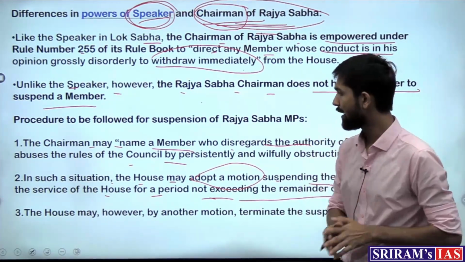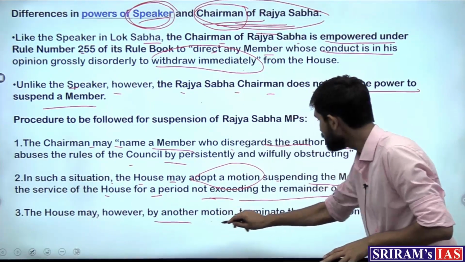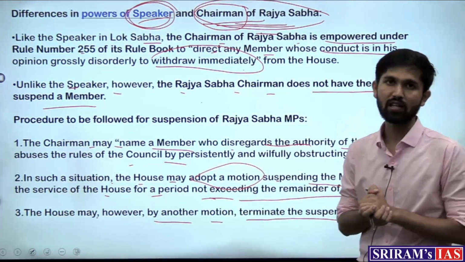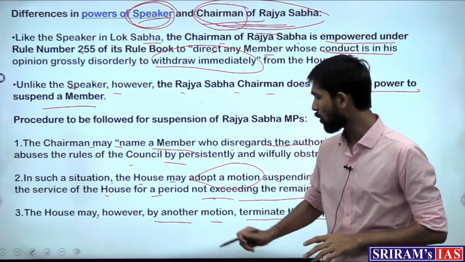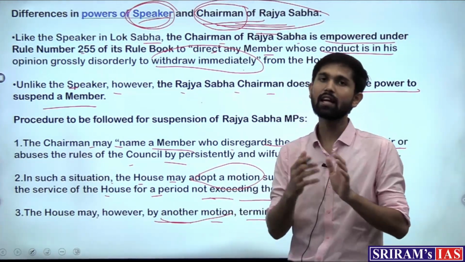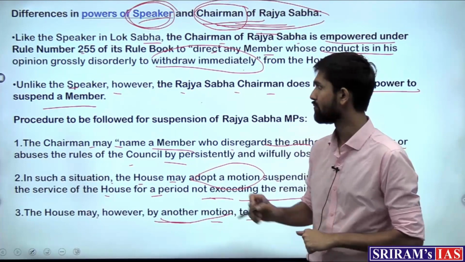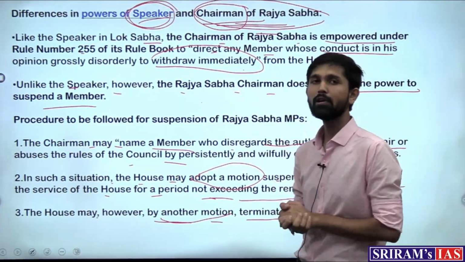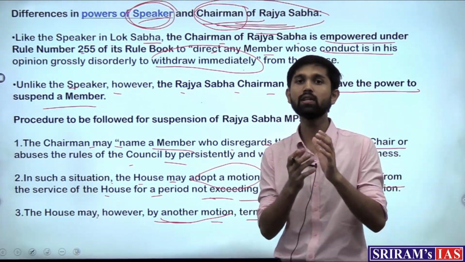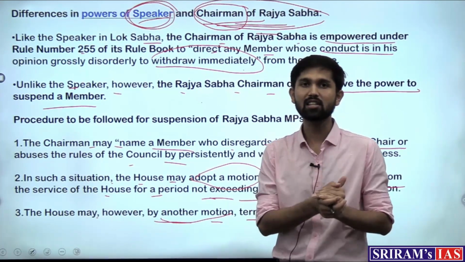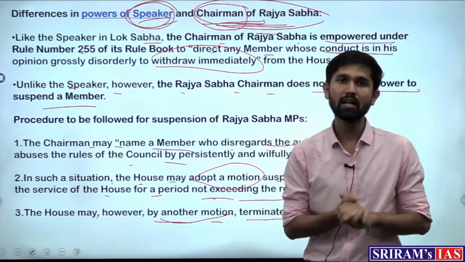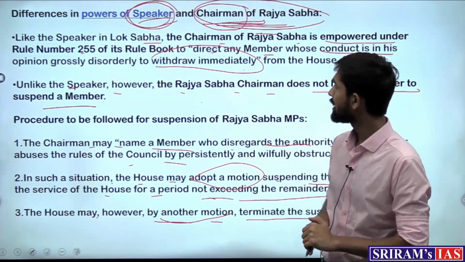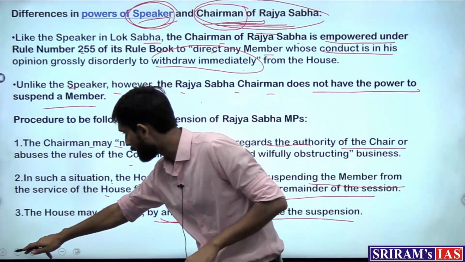In a similar manner, the house may by another motion terminate the suspension as well. If the house feels that the suspension is enough and the members need to be brought back, a similar motion can be used to bring them back as well. So this was the important provision and discussion with respect to the suspension of MPs in the Rajya Sabha especially, and how the powers of the chairman of Rajya Sabha and speaker differ in this manner. So with this, let's move on to our next article for the day.